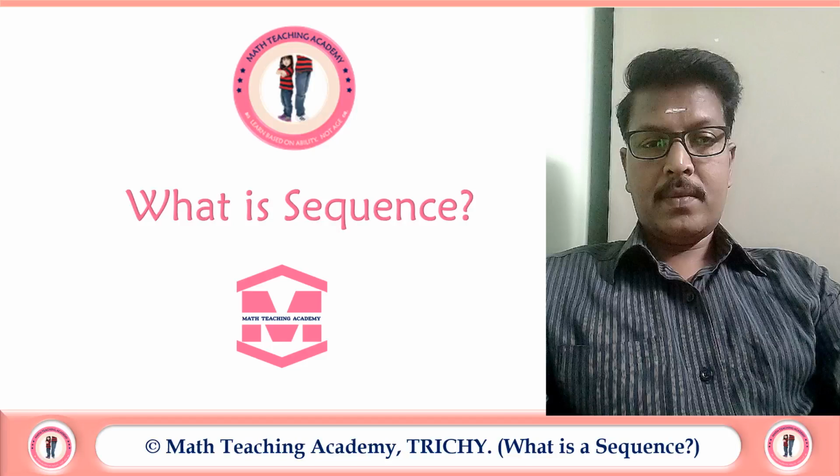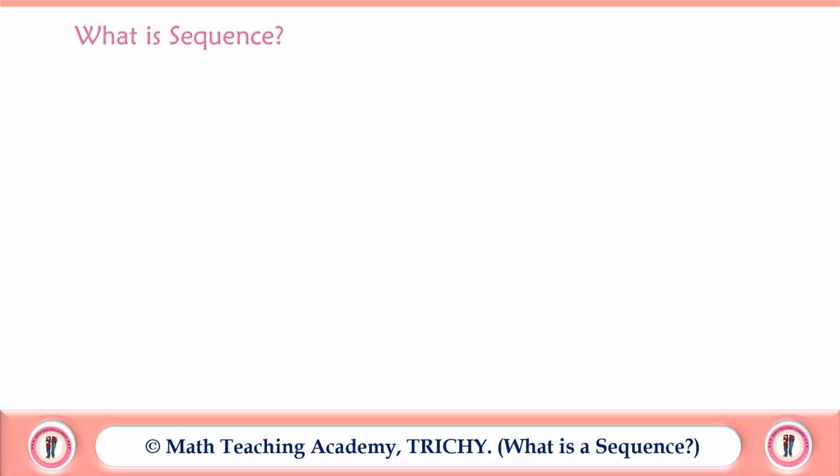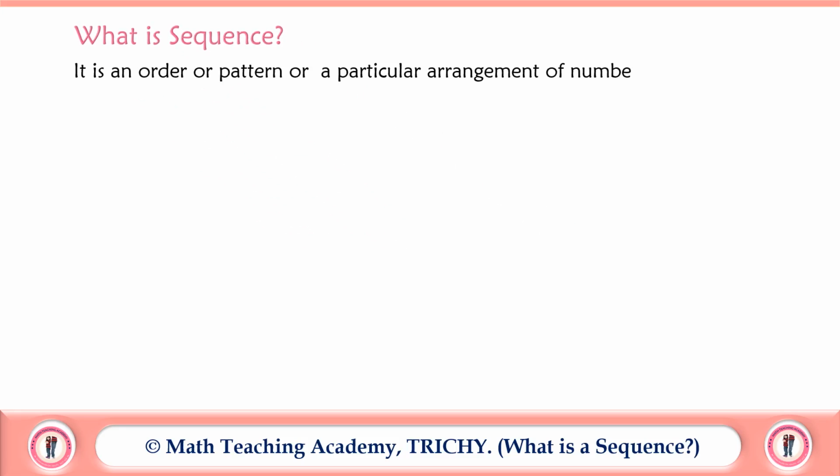Here in this video today we are going to look at the definition of sequence. What is a sequence? It's an order or pattern or a particular arrangement of numbers. That is, by sequence we mean a particular arrangement of numbers or some pattern.